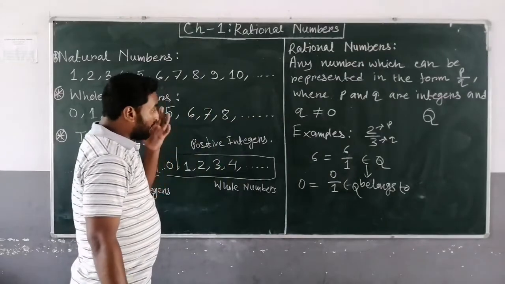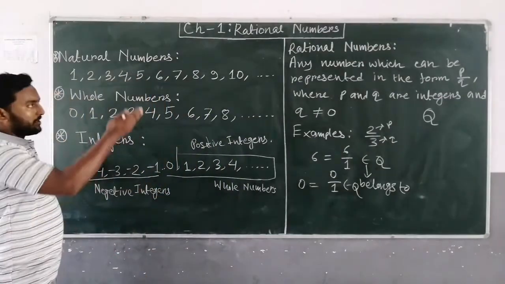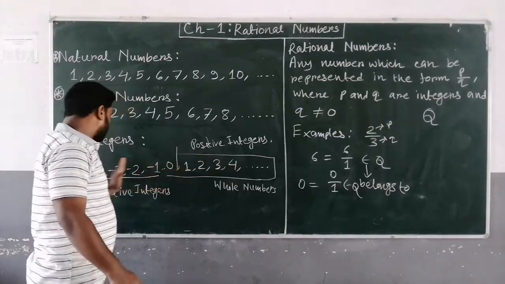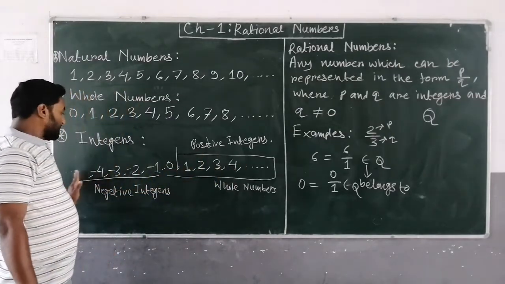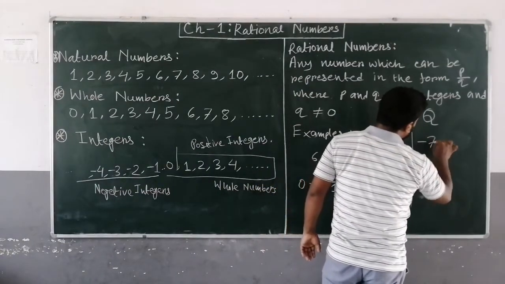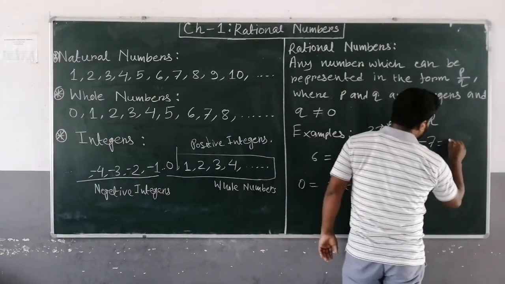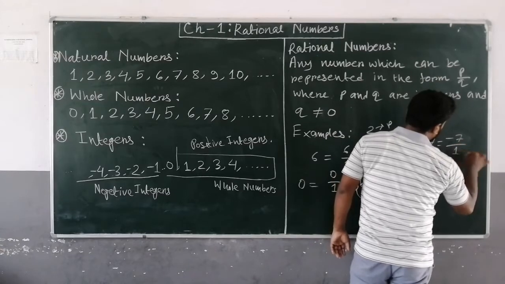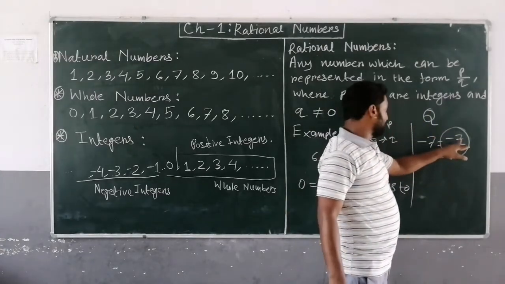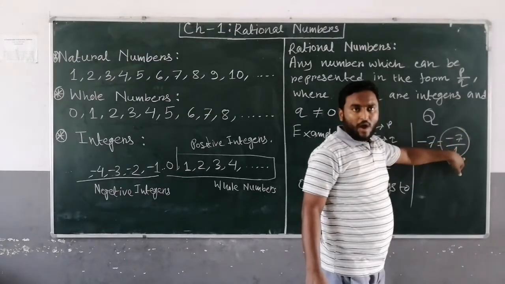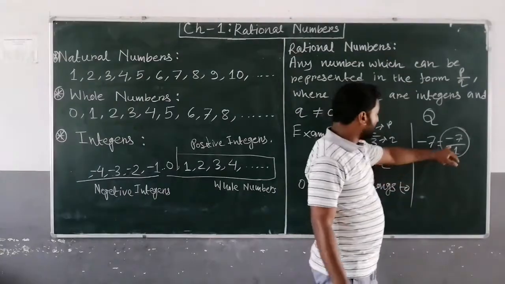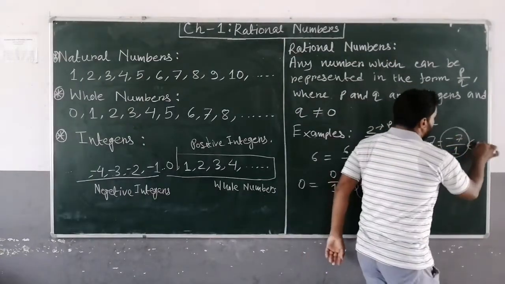Okay. Now verify whether integers are rational numbers or not. From 0 it is verified already. Now for negative integers, see that. Take 7, minus 7. So minus 7 is equal to minus 7 upon 1. This is also in the form of P upon Q. P and Q are integers. Minus 7 is obviously an integer, 1 is also an integer, and Q is here 1, that is not equal to 0. So this also belongs to rational numbers.